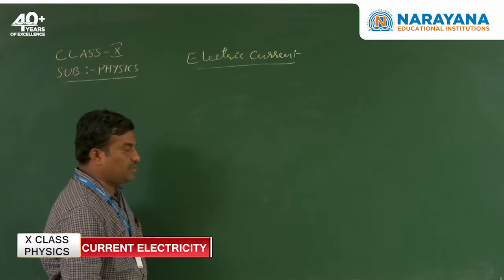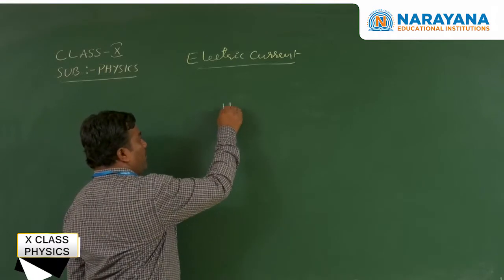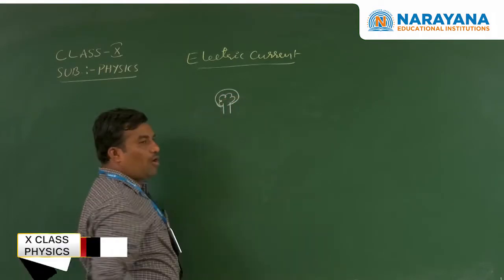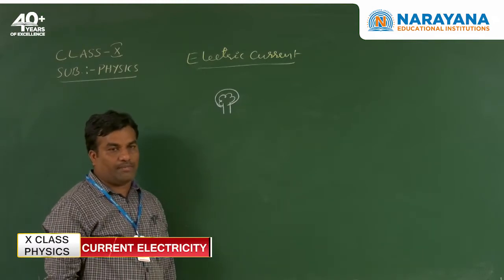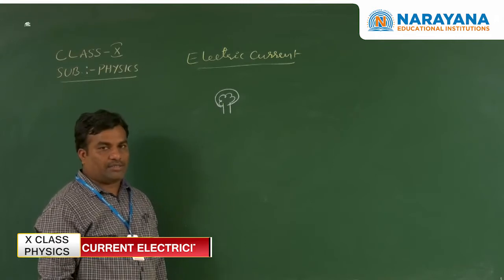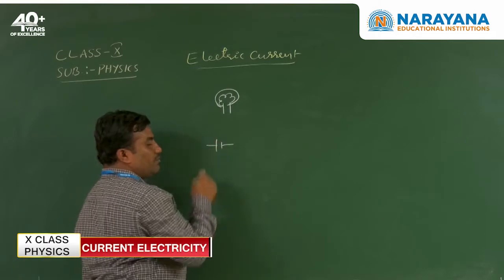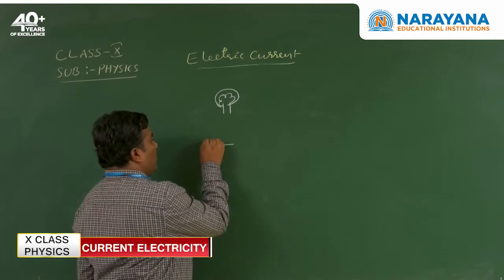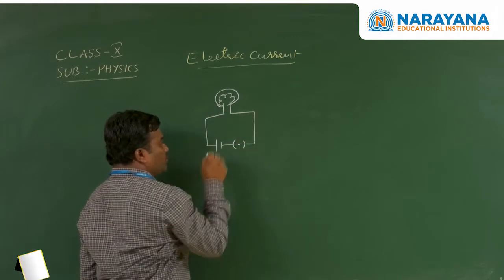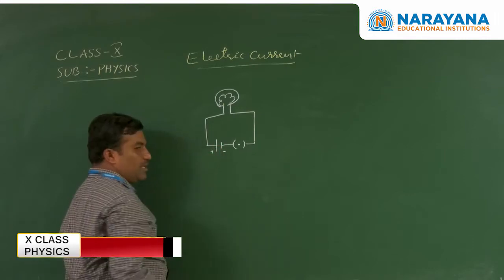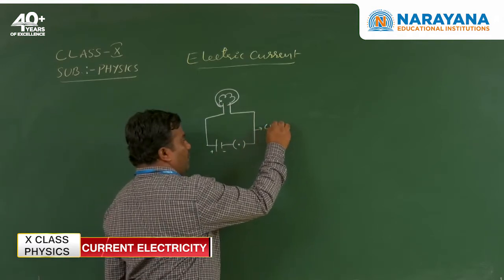In the first situation, we consider some components. First, a bulb and copper connecting wires, a switch, and a battery. The connecting wires are connected to the terminals of the battery through the bulb and switch. Initially the switch is in the off position. This is the battery's positive terminal, this is the negative terminal, and the connecting wire is copper wire.